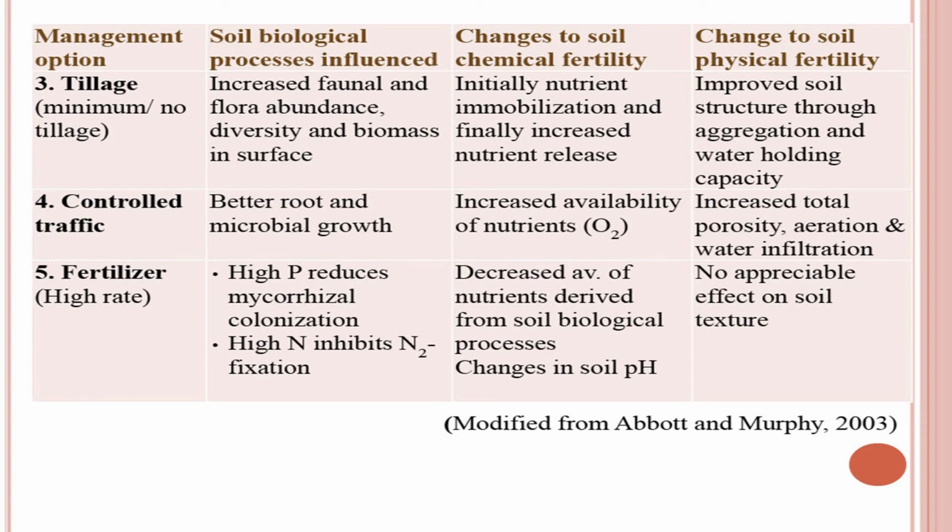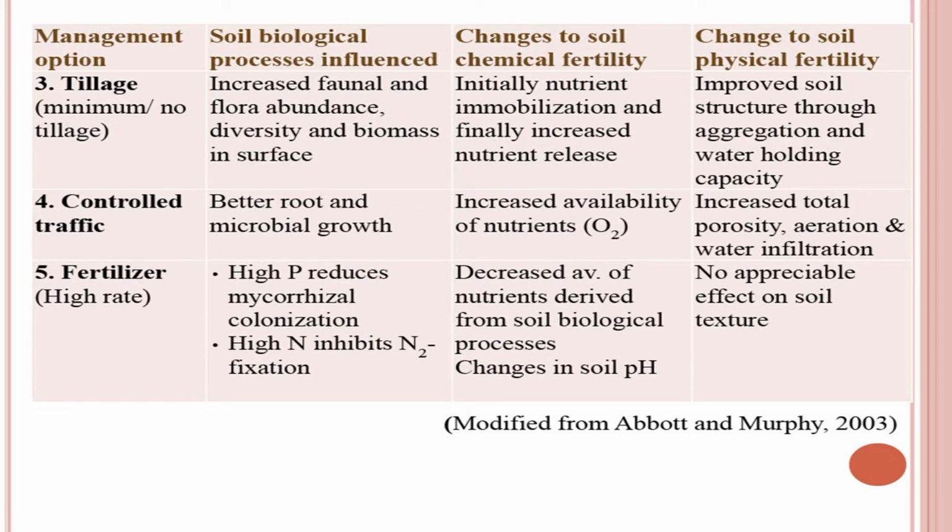also conserves the nutrients because of the lower rates of soil erosion. If we adopt this conservation tillage, minimum tillage or zero tillage, then soil losses are least. Therefore, nutrient losses or carbon losses are least from this conservation tillage. Changes in soil physical fertility: improved soil structure through aggregation and water holding capacity. So, overall zero tillage has several advantages, particularly in the maintenance of soil fertility.